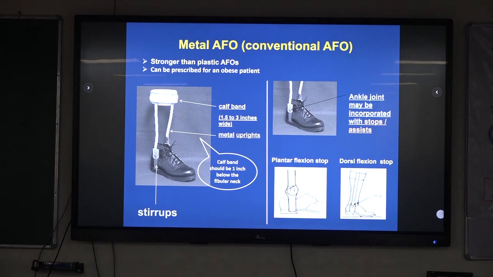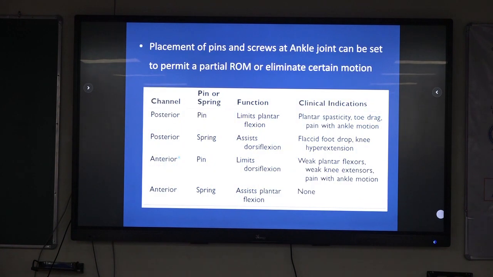The calf band should be 1 inch below the fibular neck to prevent compression of the common peroneal nerve. The ankle joint may be incorporated with various kinds of stops and assists to facilitate dorsiflexion, or to restrict plantar flexion, or to restrict dorsiflexion, depending on the foot condition or the condition we are treating.